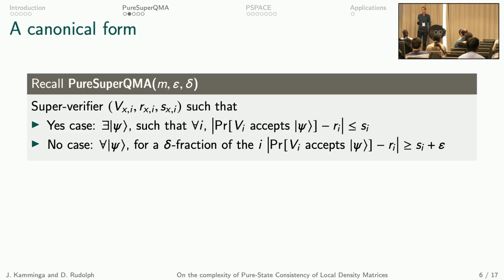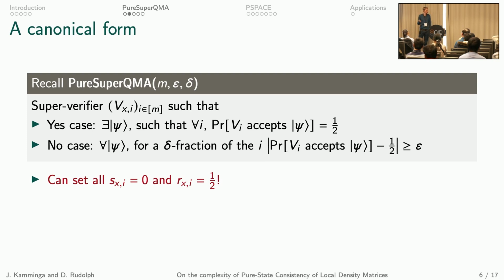So I will not go into the proof because I don't have the time, but let me sketch one thing that might be of independent interest, and that is that we can find a canonical form for this class pure super QMA. So recall that we had these R's and these S's, the targets and the accuracy parameters, and they make this whole class a little bit messy. So what we want to do is just replace all the S's with 0 and all the R's with a half, making the class look just slightly nicer.